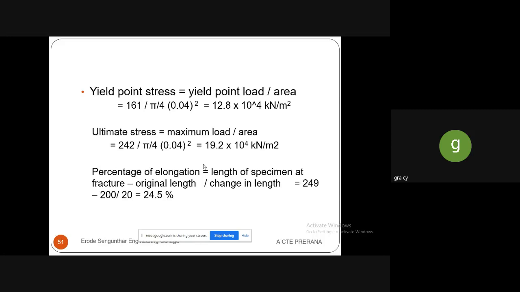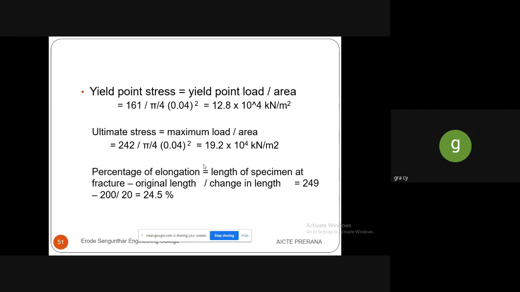And then the ultimate stress can also be determined by using this formula, maximum load to the area. The maximum load is given as 242. While substituting the same area, you will get the answer as 19.2 into 10 to the power 4 kilonewton per meter square. After finding all these, you have to find out the percentage of elongation.